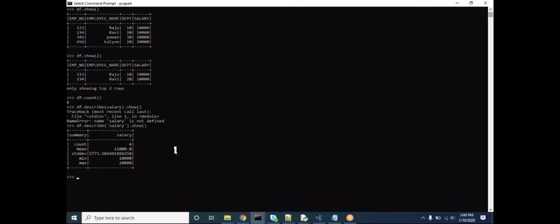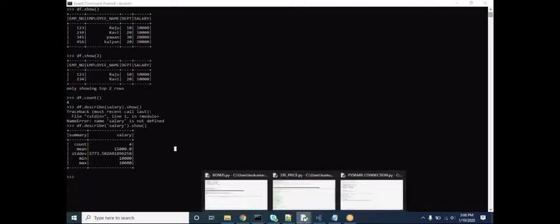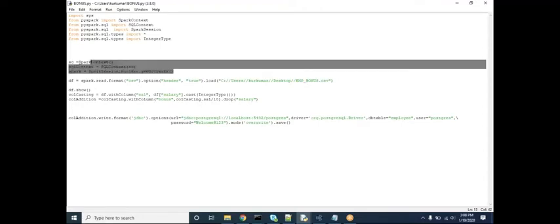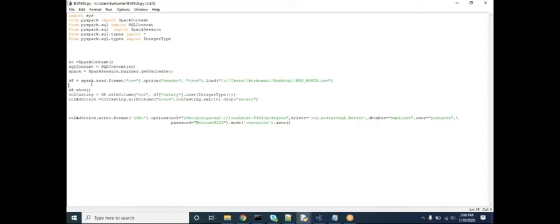Okay, now this is regarding some of the functions using data frame. Like here you can do it in an interactive way, or you can have a code in Python. Like here I have written code in Python. If you are writing a bunch of commands in a Python file, we need to create a Spark object explicitly, and we need to call this.